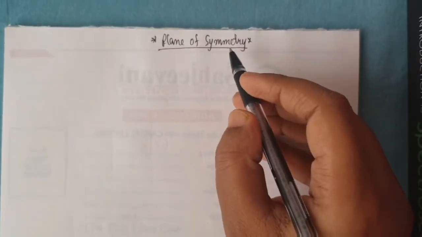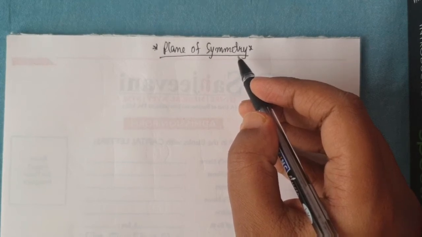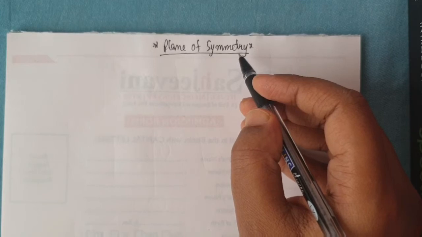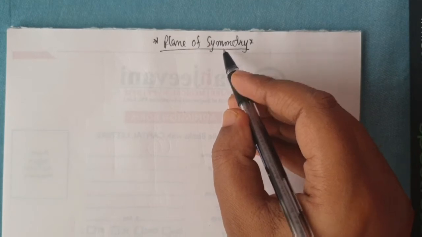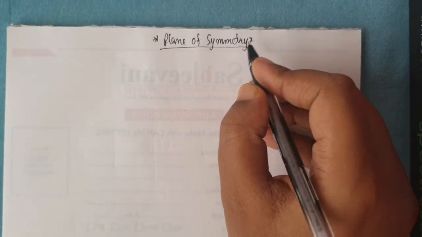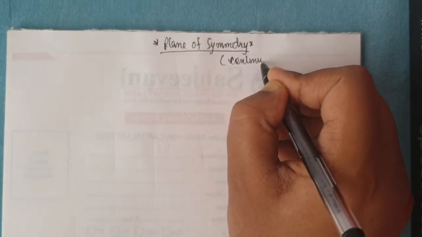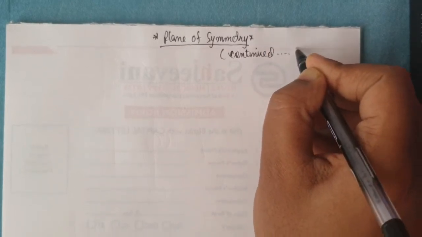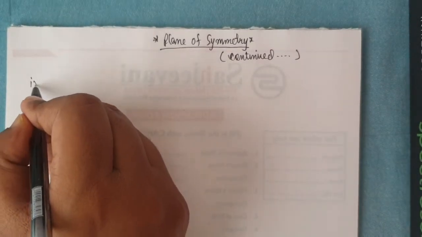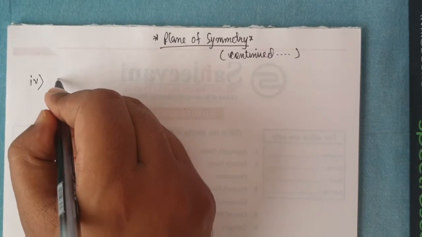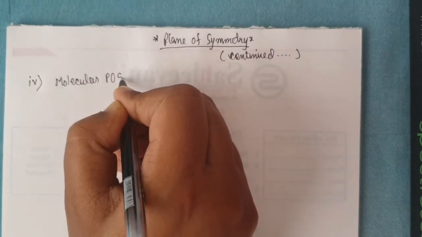Actually, in the last two videos, I discussed plane of symmetry, in which I discussed sigma V, sigma H and sigma D. Now the last type, that is the fourth type of the plane of symmetry, the molecular plane of symmetry, is going to be discussed. This is my third video on plane of symmetry, and the fourth plane of symmetry I am going to discuss is named the molecular plane of symmetry.